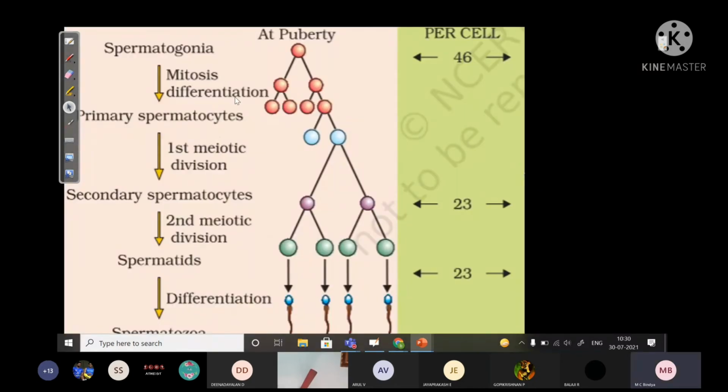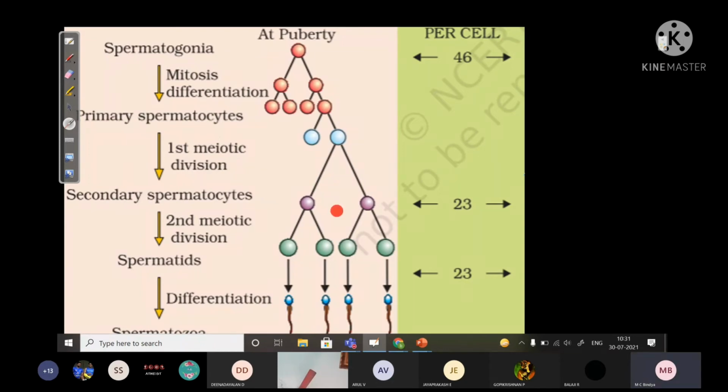Now this is spermatogenesis. This spermatogenesis starts at puberty. Spermatogonia undergoes mitosis, differentiation. After mitosis, each spermatogonia will become two primary spermatocytes. Primary spermatocyte undergoes meiosis 1 to produce secondary spermatocyte, all continuously taking place during puberty stage.